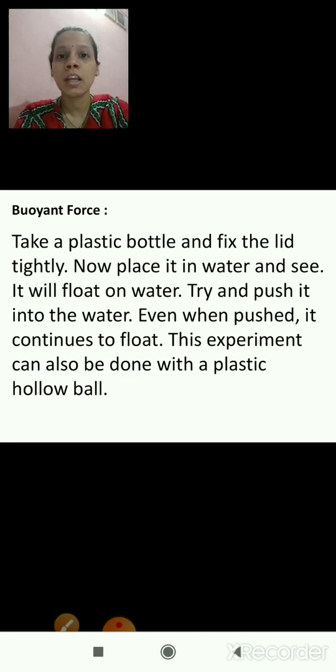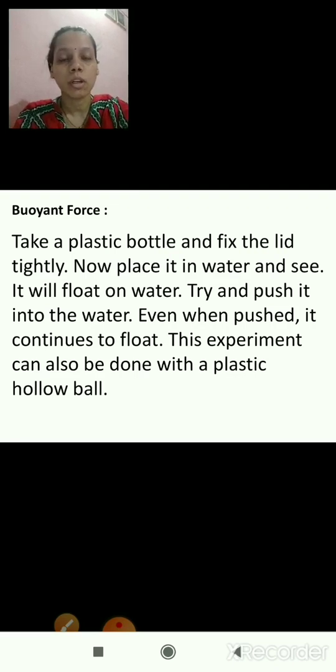This experiment can also be done with a plastic hollow ball. If we take a plastic ball and place it in the water, then also it will float on the water. After pushing it, it continues to float. It will not go inside the water, it will float on the surface.